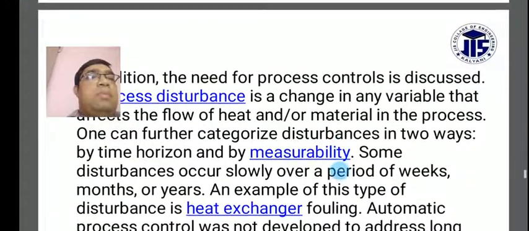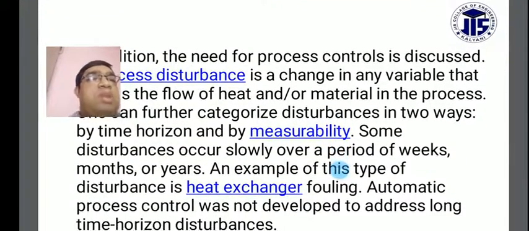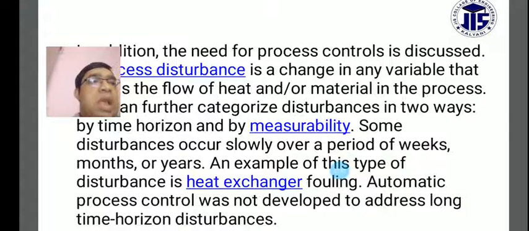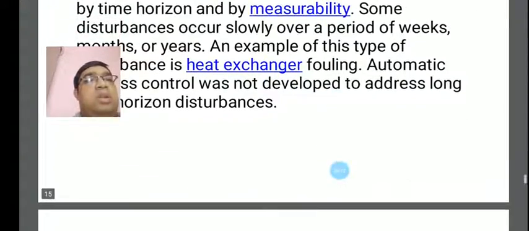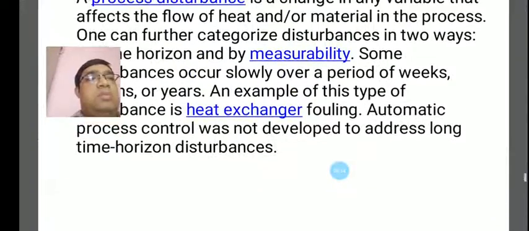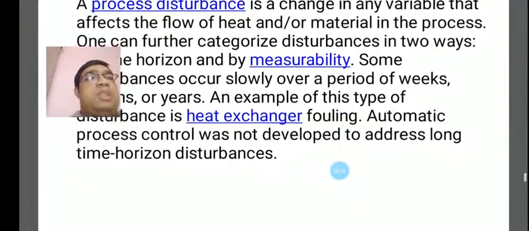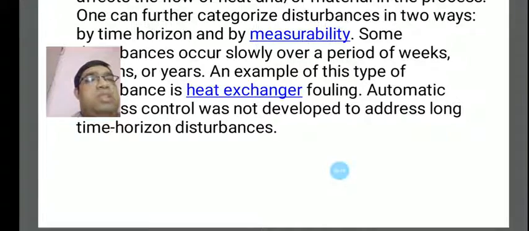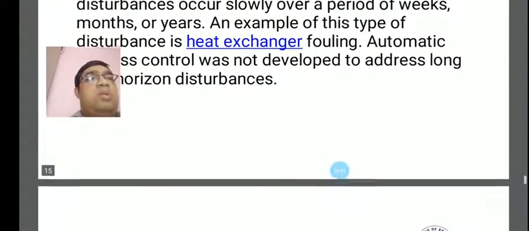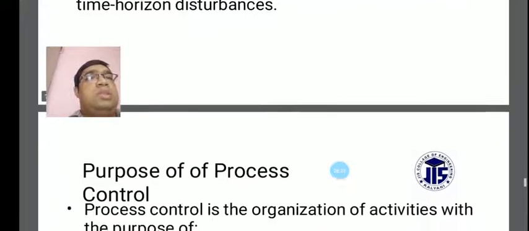by time horizon and by measurability. Some disturbances occur slowly over a period of weeks, months, or years. An example of this type of disturbance is heat exchanger fouling. Automatic process control was not developed to address long time horizon disturbances.